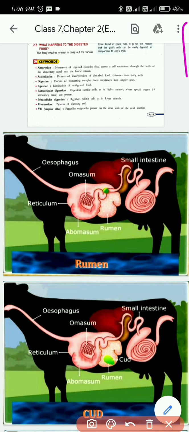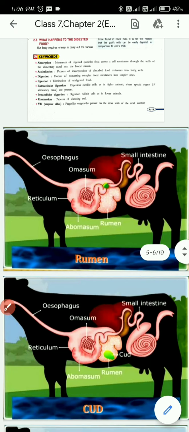So at first the cow will chew the food, and then it will be sent to the rumen, the largest chamber. After that, what will happen? The food will be converted into cud.